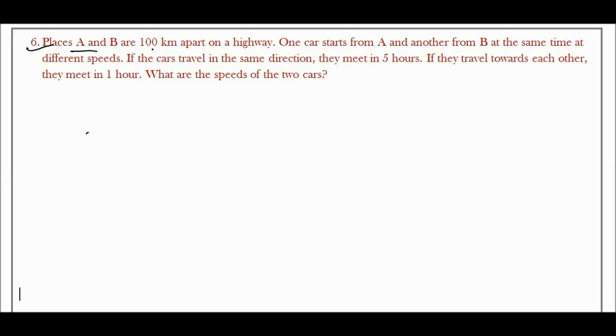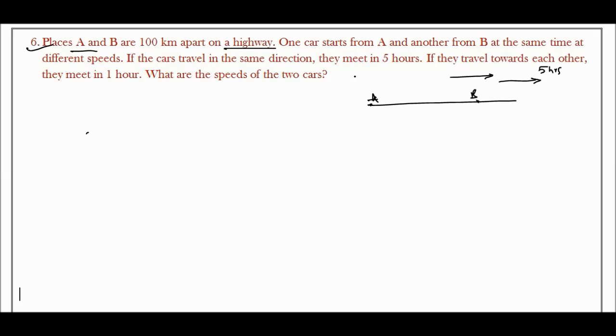Places A and B are 100 kilometers apart on a highway. One car starts from A and another from B at the same time at different speeds. If the cars travel in the same direction, they meet after 5 hours.